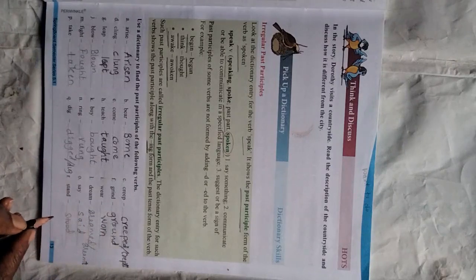Yes children, you know already, in the previous class you have learnt so many examples your teacher has given. See here, the past participle is worn. Follow me, how I will write. Blow, the past participle is blown.